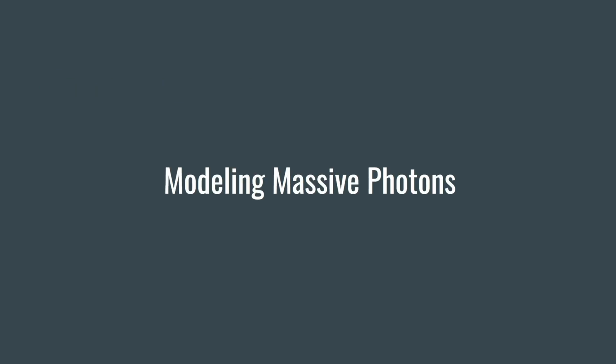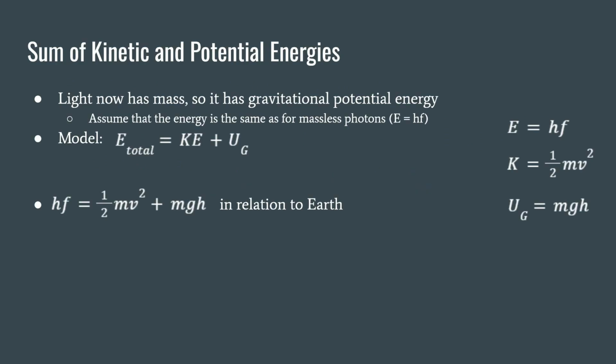Modeling massive photons. In our first model, we state that the total energy of a massive photon is equal to the sum of its kinetic energy and gravitational potential energy in relation to the Earth. We assume that the energy is equal to that of massless photons, which is E equals hf. And using these formulas, we get this model right here.